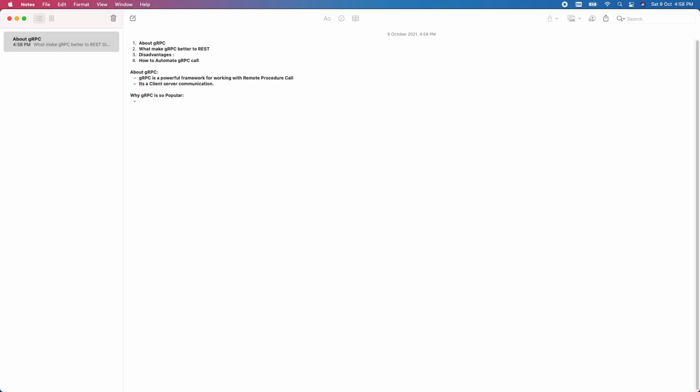The first thing is that gRPC supports a lot of languages. As I showed you earlier, we use gRPC between the client and server. Your client can be developed in one language, and the server, whatever code and services we have deployed, can be developed in a different language, and both can communicate with each other. So that's the beauty of gRPC.